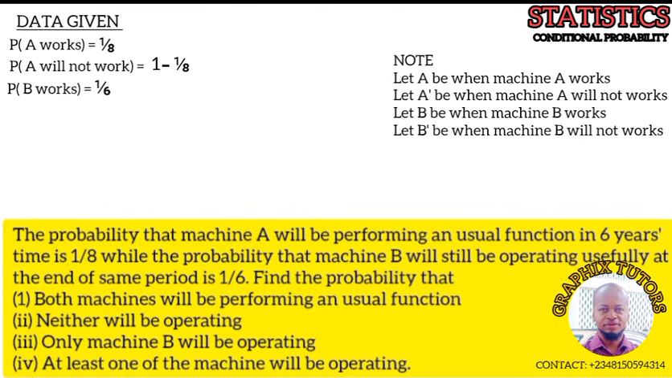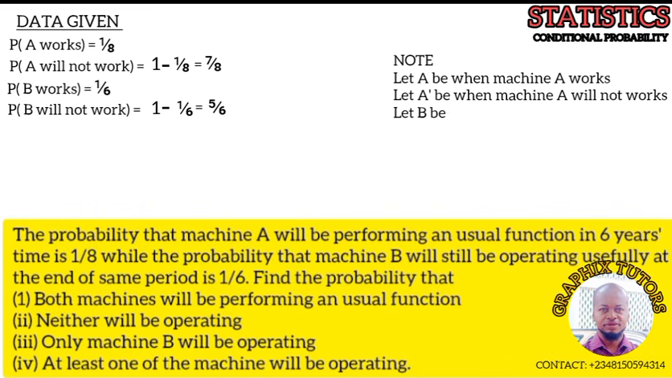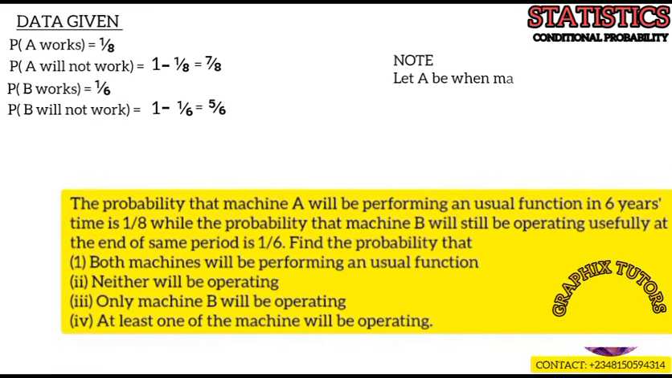So automatically there will be when machine B will not be active, or when machine B will not be operating usefully. That will be 1 minus when machine B will be operating usefully, and that is 1 minus 1 over 6. So if you look at both of them, 1 minus 1 over 8, we'll be having 7 over 8, and if you subtract 1 minus 1 over 6, you'll be having 5 all over 6. Is that taken? So this is what we have here.